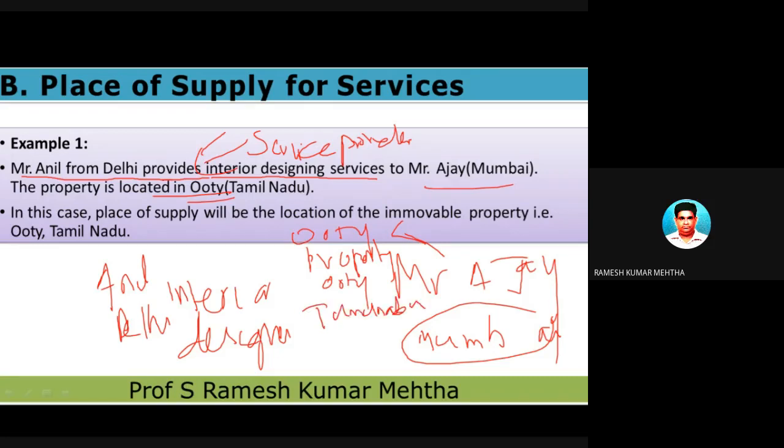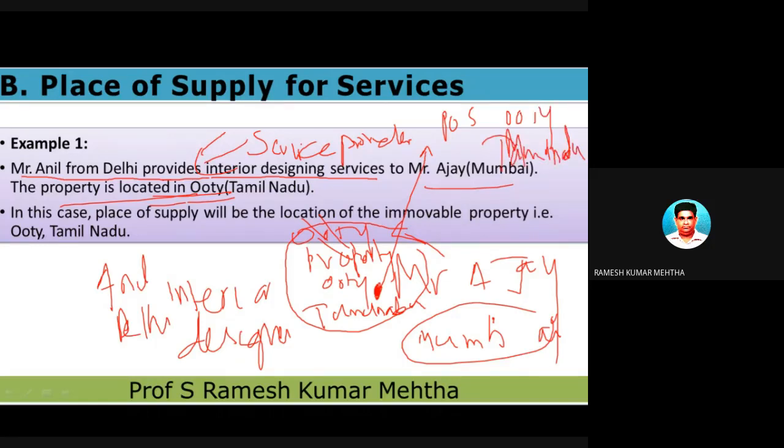So, in this case, as I already told, this is an immovable property. This particular property, which is a house or a bungalow, is an immovable property. So, the place of supply of service is where the location of the immovable property is. The immovable property is not in Bombay, but in Ooty, which is in Tamil Nadu. So, the place of supply is at Ooty of Tamil Nadu.